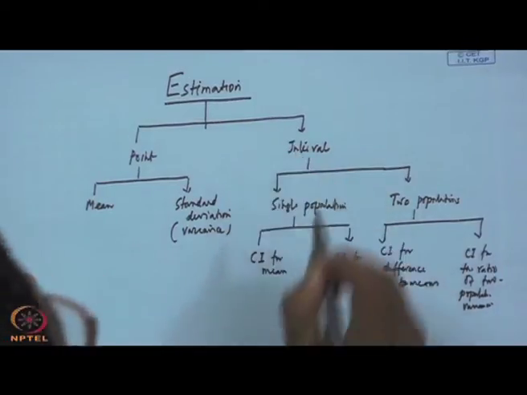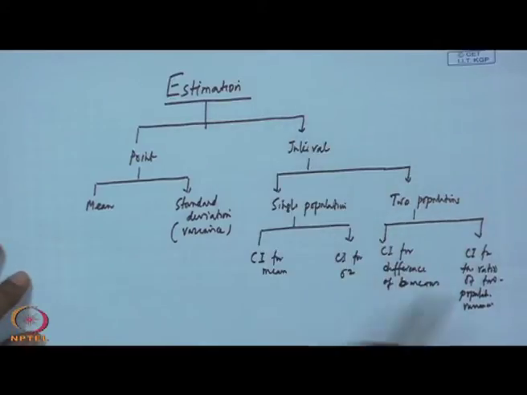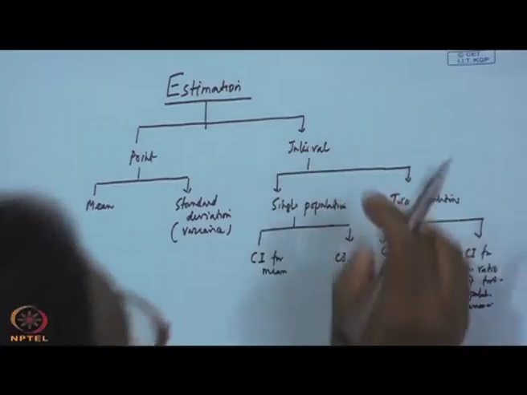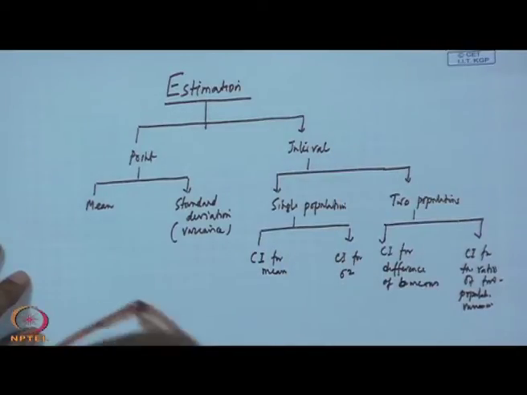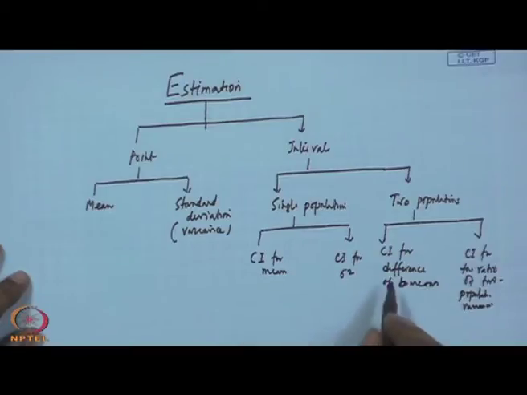Essentially, ultimately you will find, when you talk about interval estimation, the entire logic remains the same whether we go for a single population or two populations, and the difference you will find is a little bit in the computation.